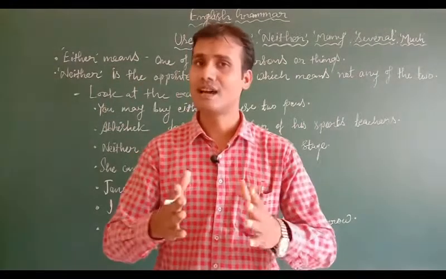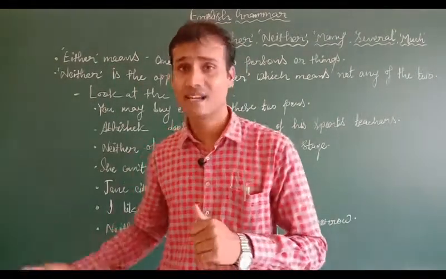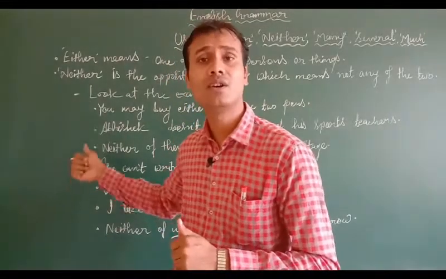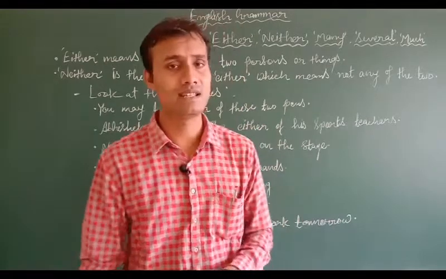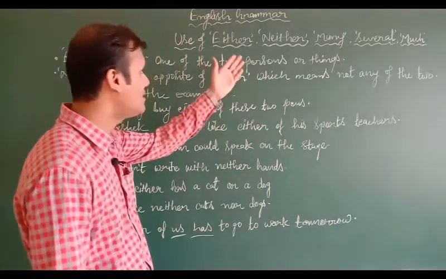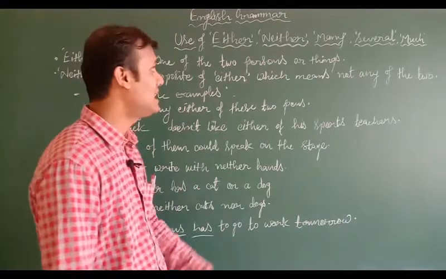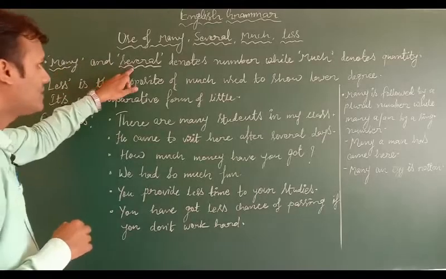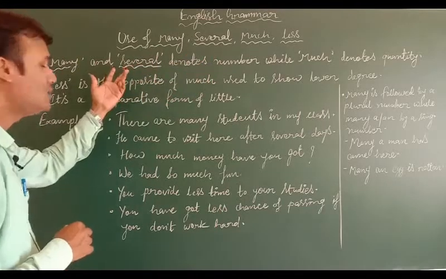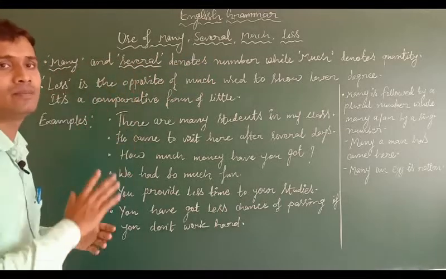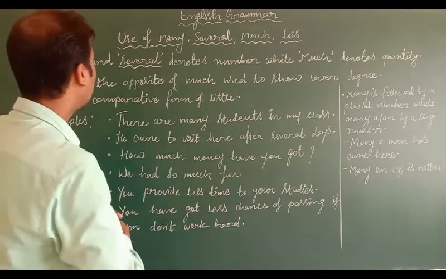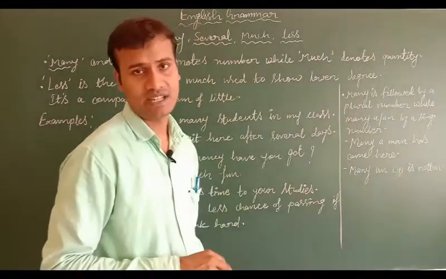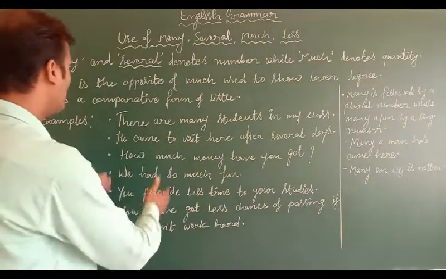So students, I'm sure you would have understood the topic that I have taught you today about the use of either, neither, or you can say either or, neither nor. Now let's move ahead to another use of determiners like many, several and much. Many and several denote number. Whenever they are used, they always refer to a number, and that's why they are used with countable nouns. While much denotes quantity. We will try to understand through examples.